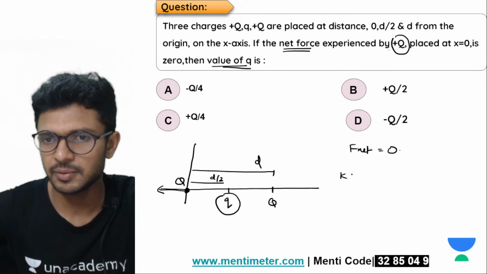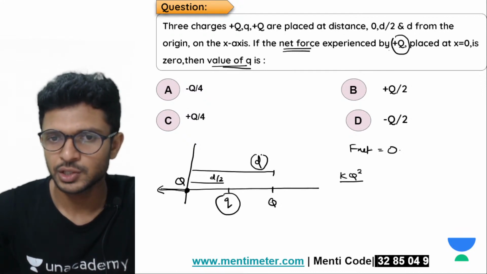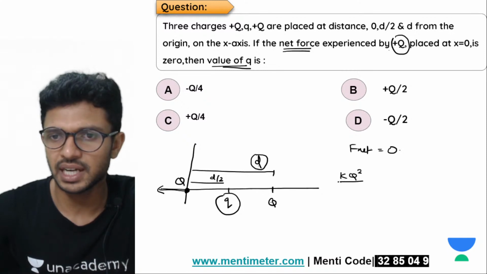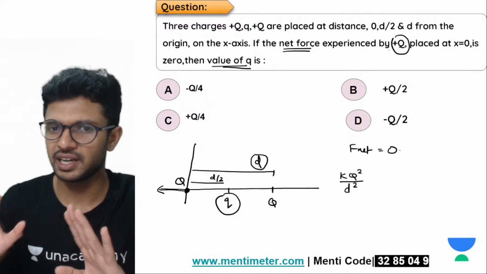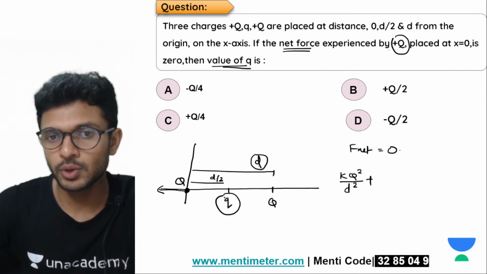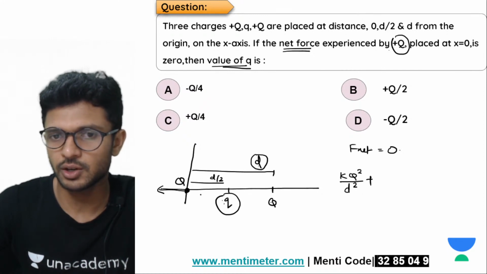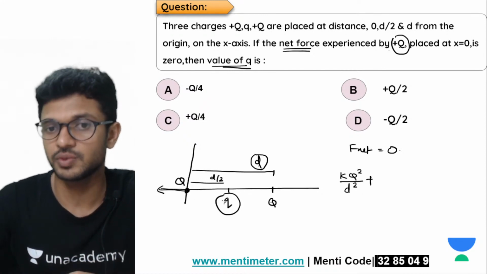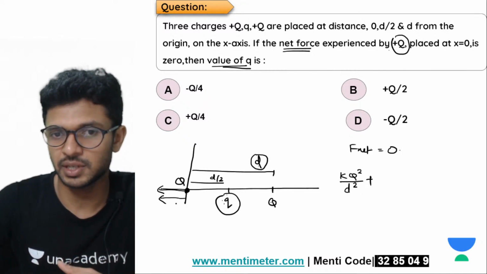That is K, Q into Q, that is Q square divided by square of the distance between them, that is d the whole square. Any issue? Kuch bhi nahi hai na? Okay. Similarly, plus the force acting on this capital Q because of the small q. So here according to the question, no signs are given, so we have to assume that it is positive. So a repulsive force will be acting in this particular direction.